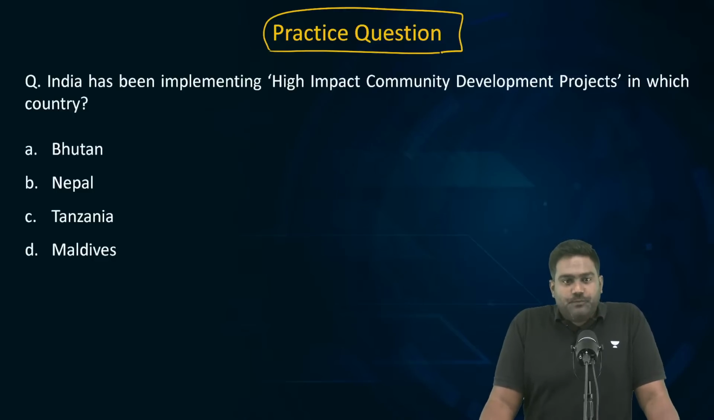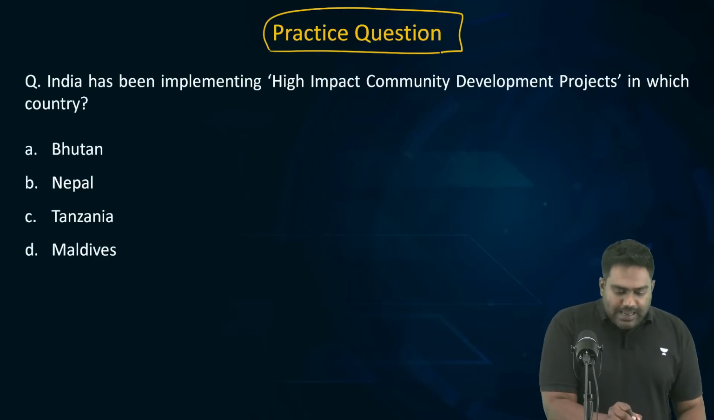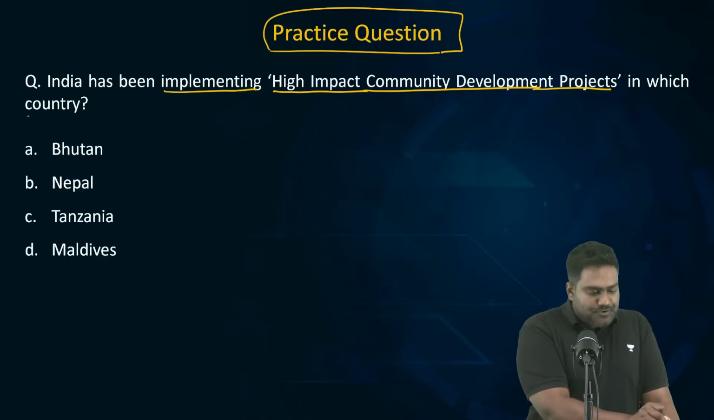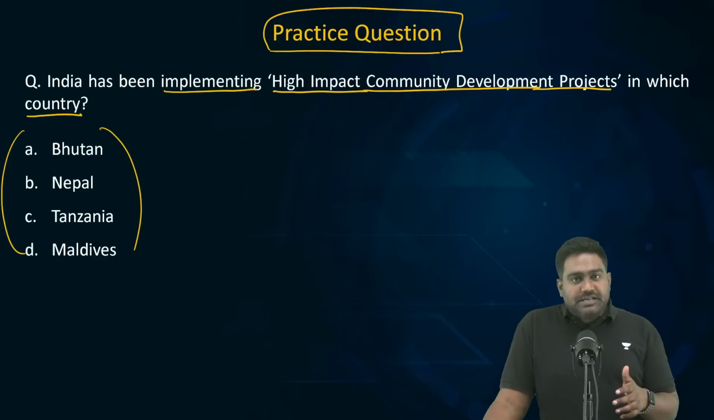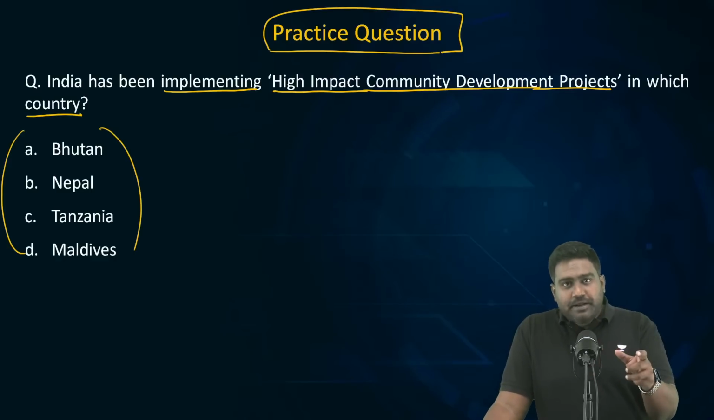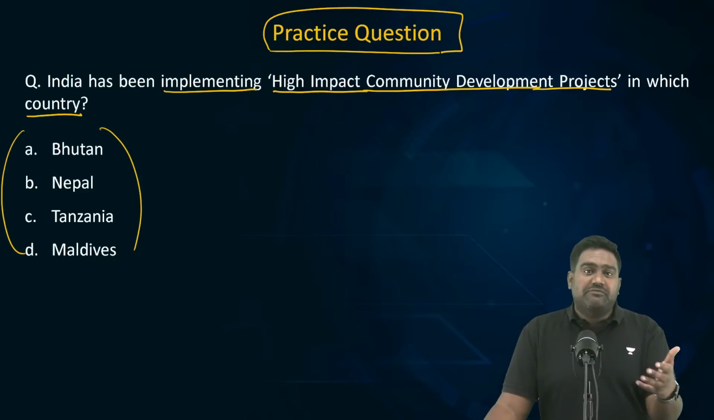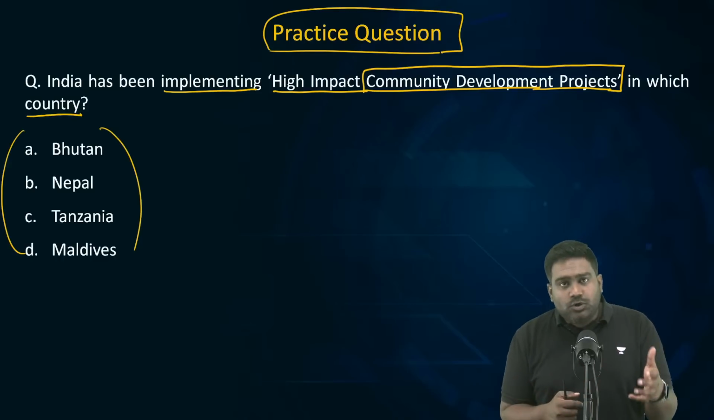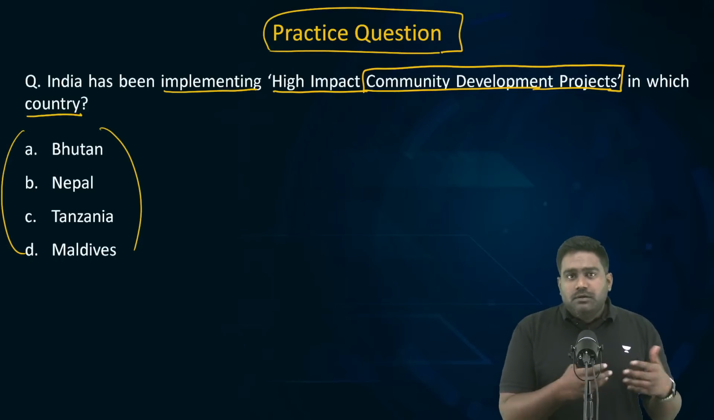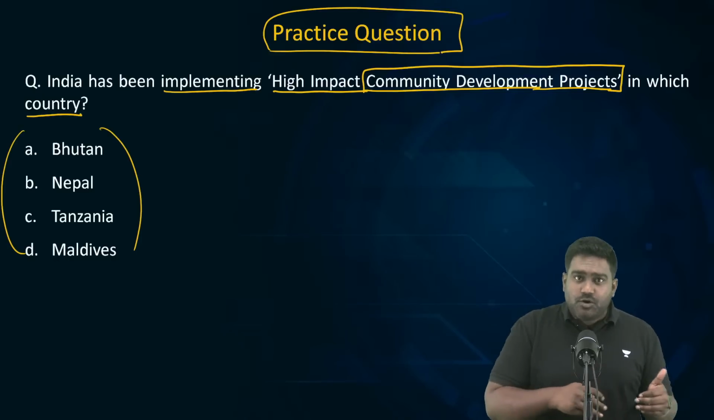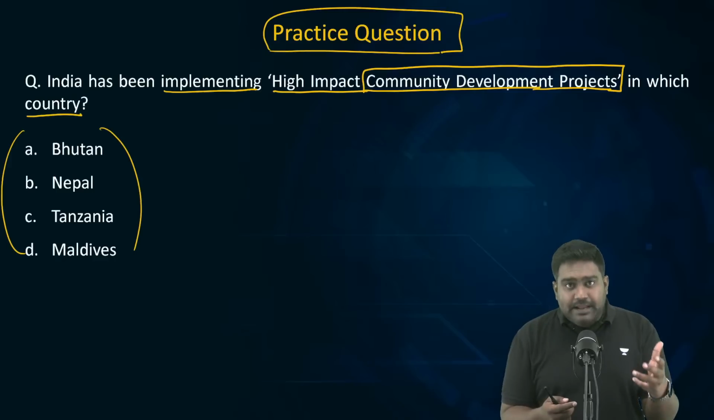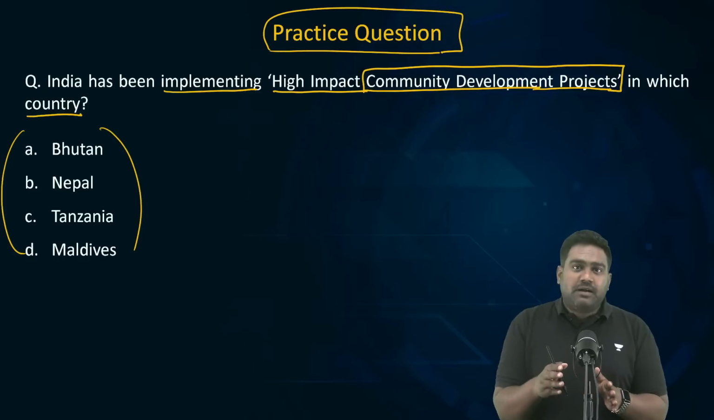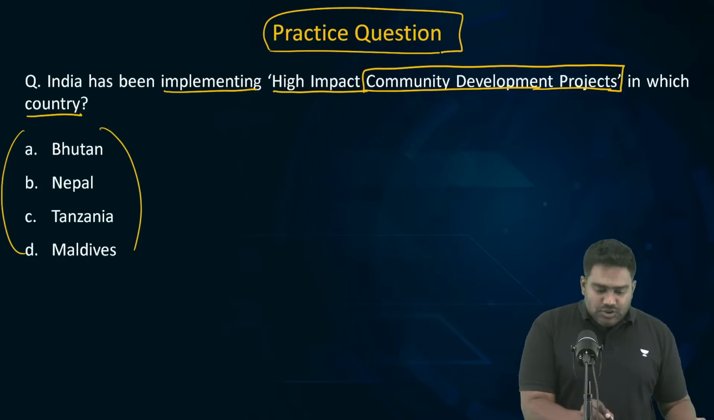So second question for all of you. Let's see if you can answer this question. India has been implementing high impact community development projects in which country? In one of these countries, from many years, India has been funding something known as high impact community development projects. When we say community development projects, it refers to grassroots projects, maybe in the field of rural development or agriculture or education or healthcare or creation of essential infrastructure at the grassroots level. So, in which country is it?